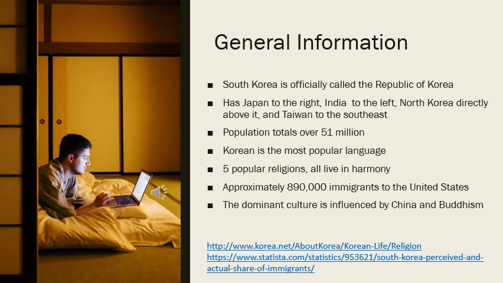5 popular religions all live in harmony. Approximately 890,000 immigrants come to the US. And the dominant culture in South Korea is influenced by China and Buddhism.